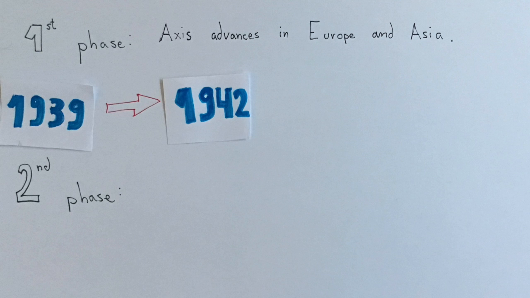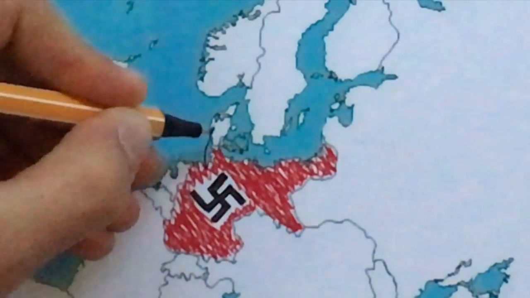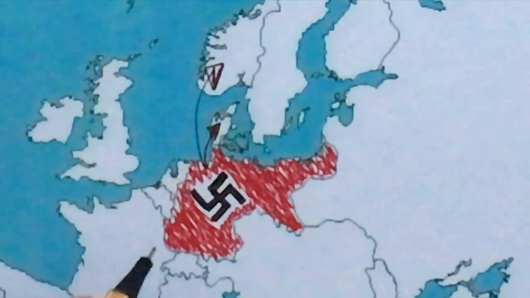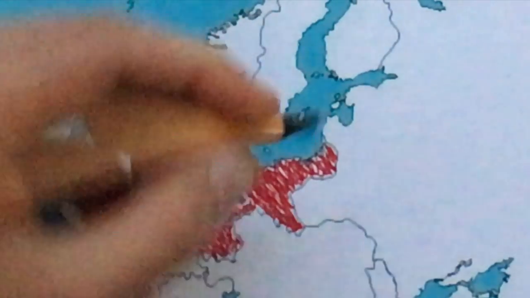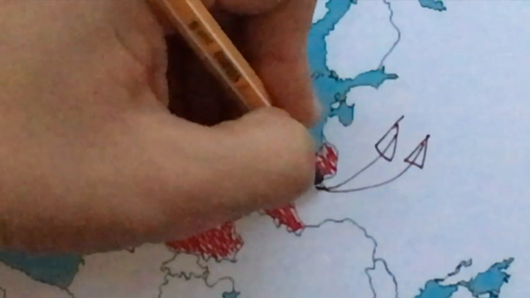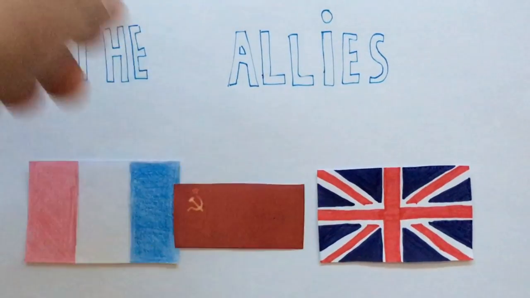The war was divided into three different phases. The first phase. In 1940, after the invasion of Poland, German forces occupied Denmark and Norway to the north, and the Netherlands, Belgium, Luxembourg, and France to the west. In 1941, using blitzkrieg tactics, also known as lightning war, Hitler ordered the invasion of the USSR. This invasion was called Operation Barbarossa. For Stalin it was a surprise because he didn't expect that Hitler would break the non-aggression pact. Due to this, Stalin joined the Allies.